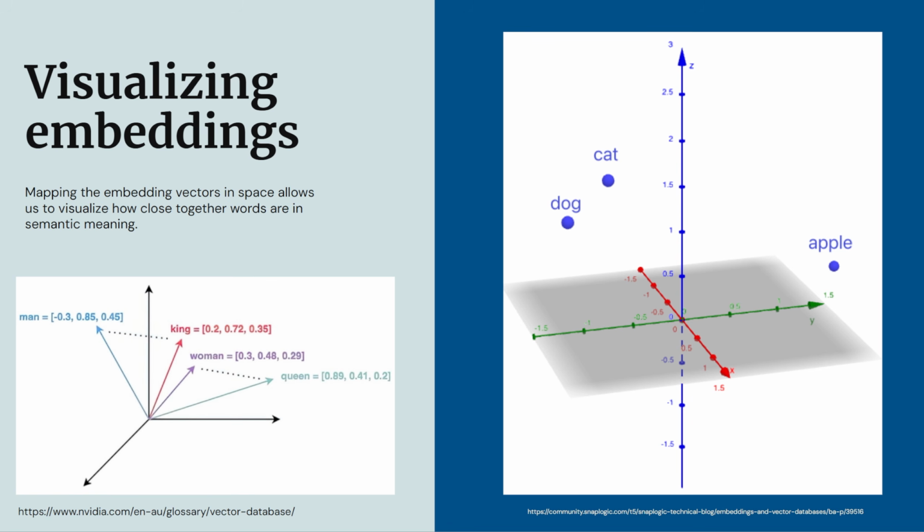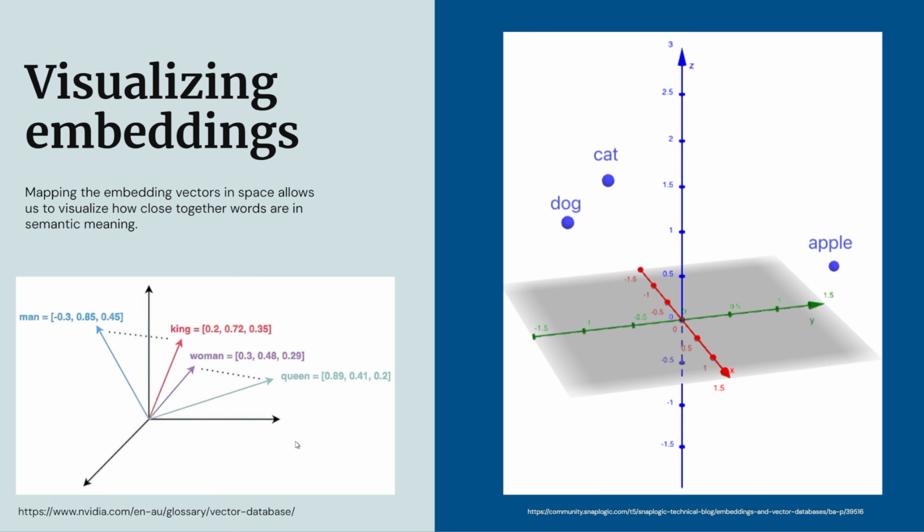But then apple is totally unrelated. An apple doesn't really relate to a dog or a cat. It's not even an animal. It's just a fruit, right? So mapping the embedding vectors like this in 3D space allows us to visualize how close together words are in semantic meaning, because that's exactly what we will be doing. I'll explain that more in a second.